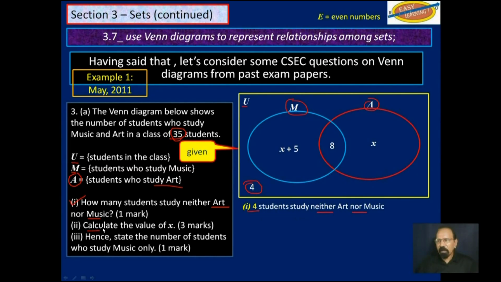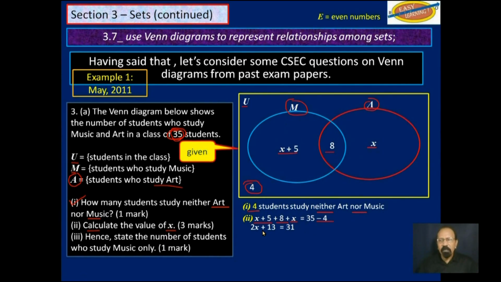Part 2 says, calculate the value of x. Now, remember we said there are 35 students in this universal set. So if you add everything in there, you should get 35. So you can say x plus 5, that is this, plus 8, which is that, plus that x, which is that. You can add a plus 4 on this side, the left-hand side of the equation, and say equal 35. But what I have done, I have removed the 4 from the 35 to give us just the union of M and A. So I put the minus 4 on this side. So that's our simple equation.